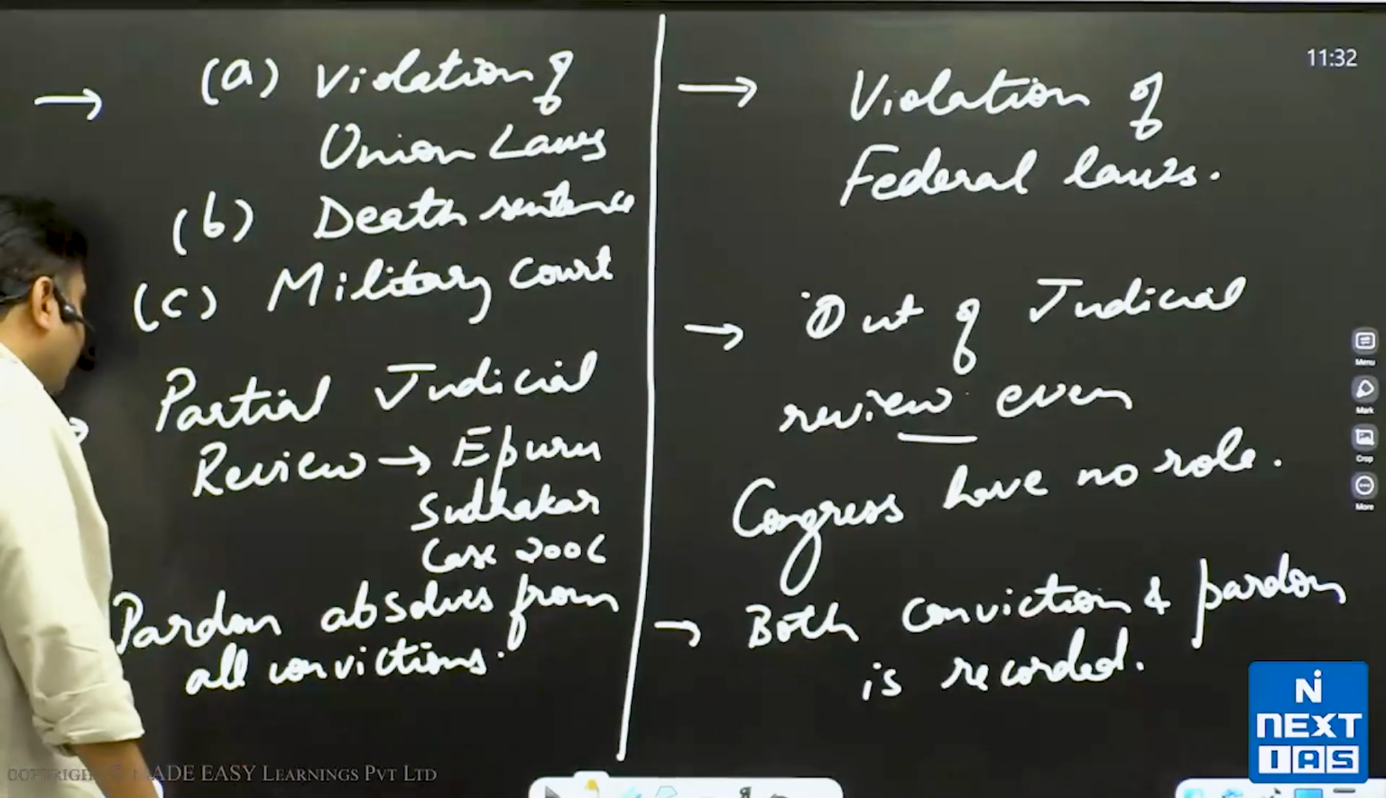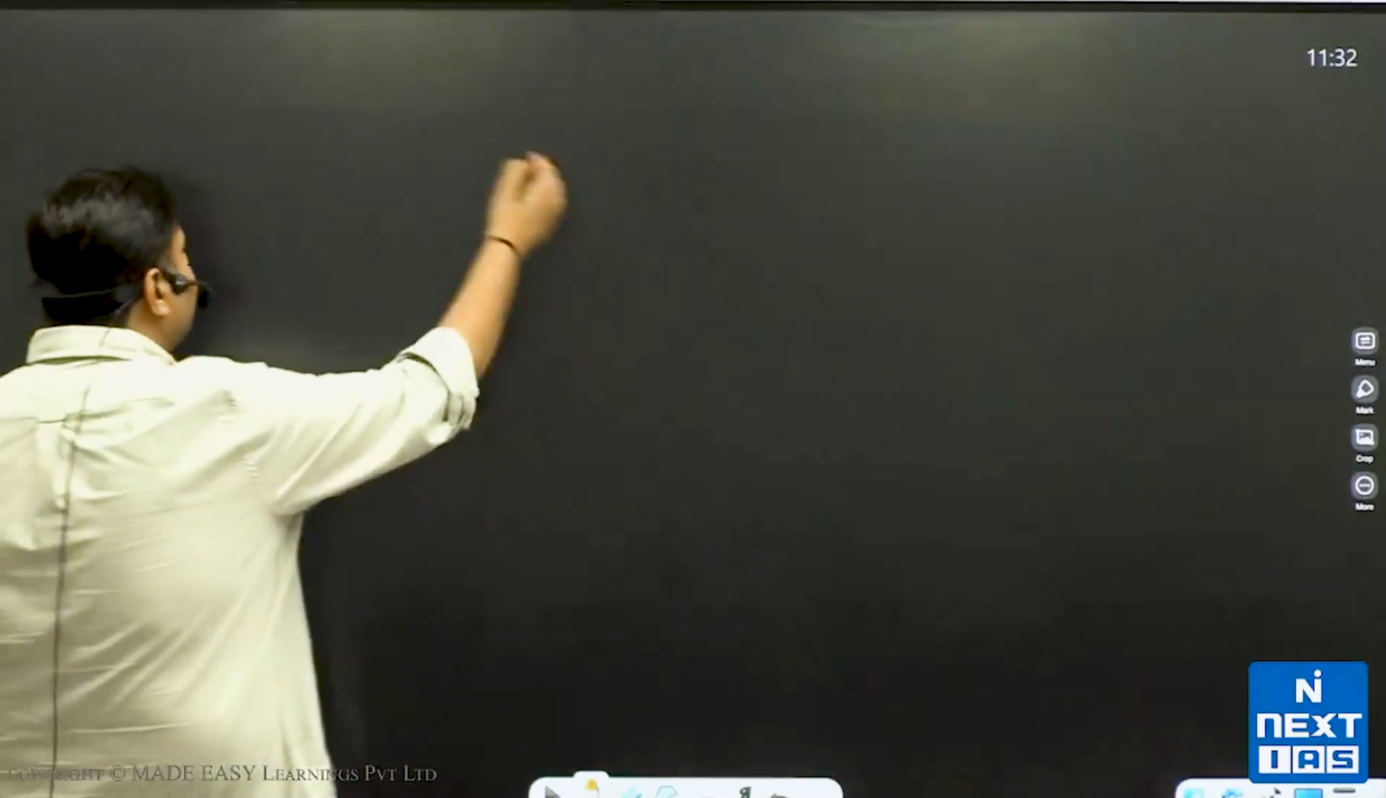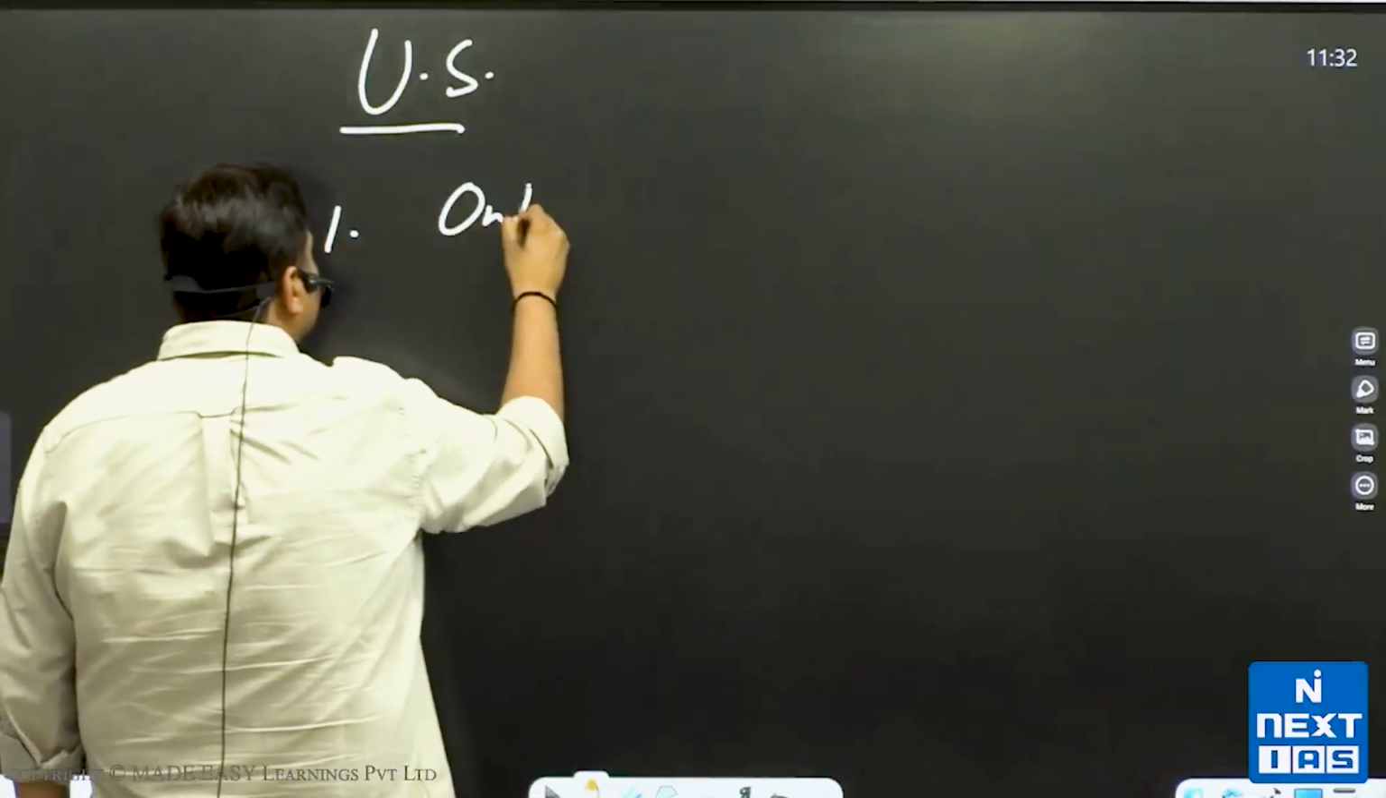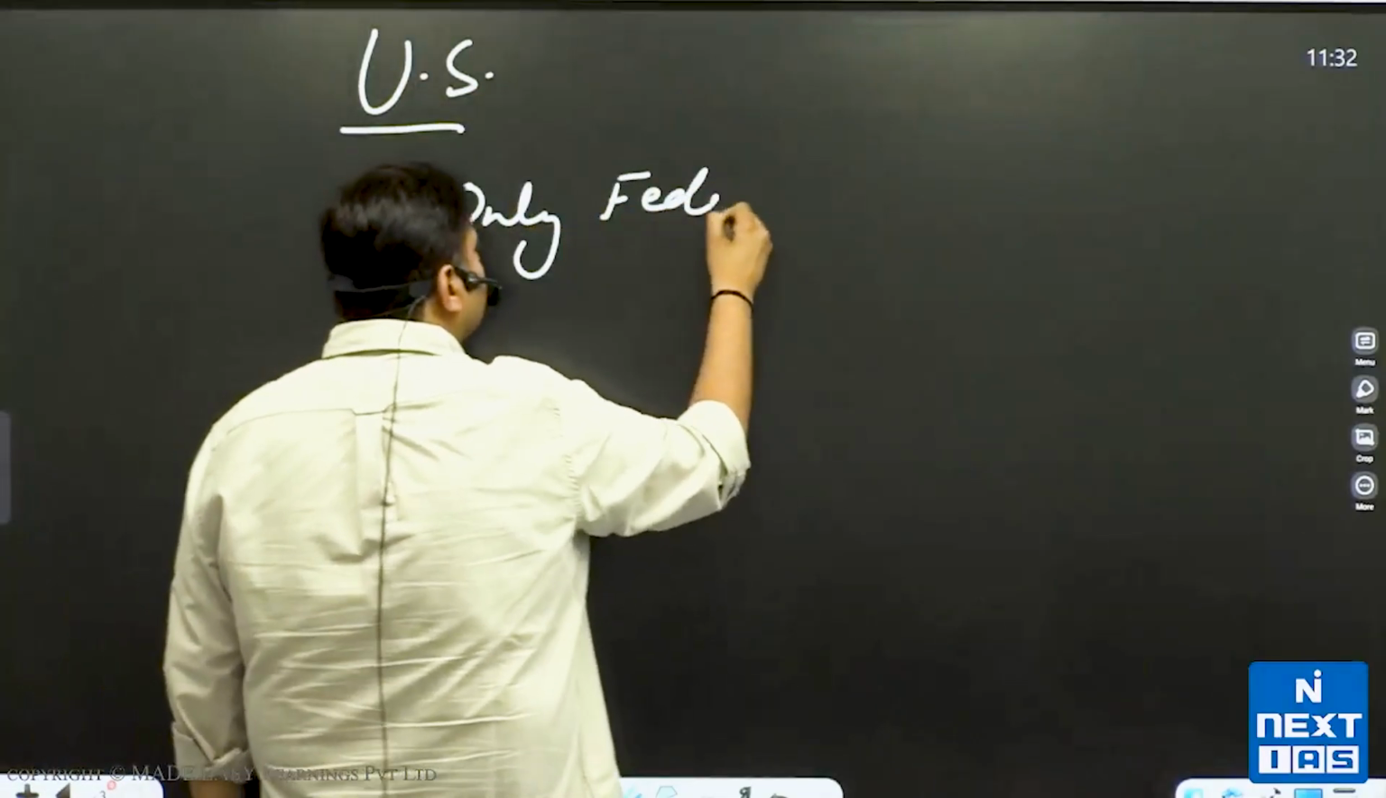Now, what are the limitations? So limitations: if we say the US president, first limitation, only federal laws.